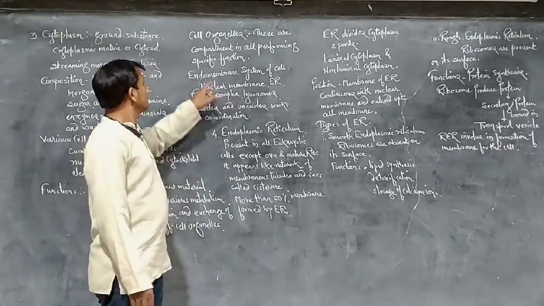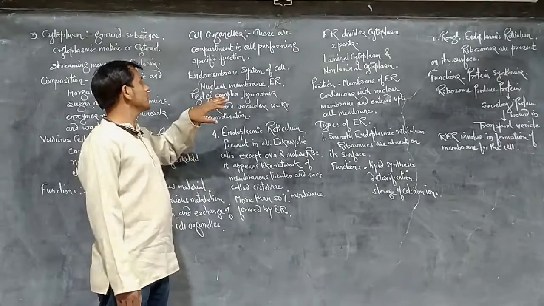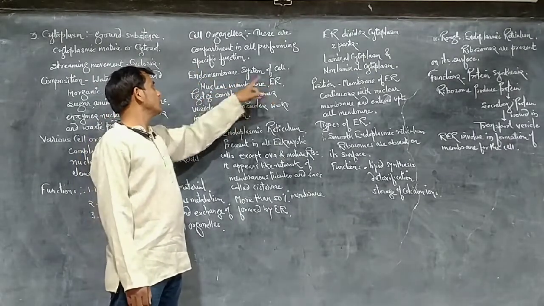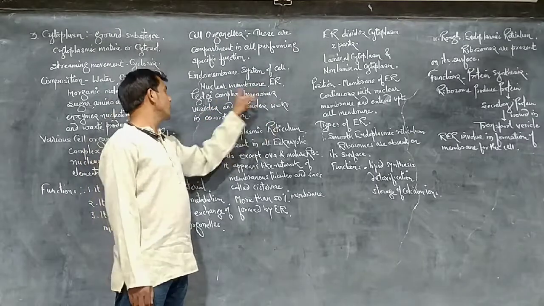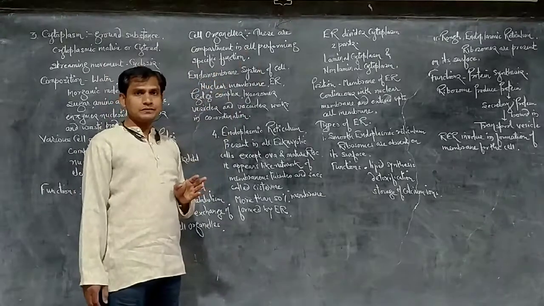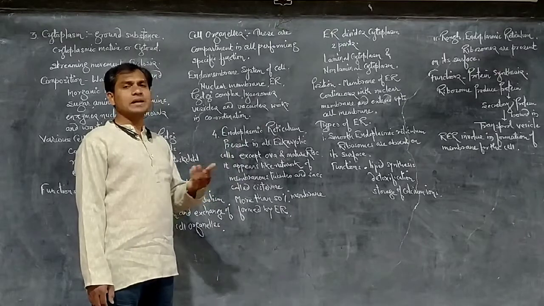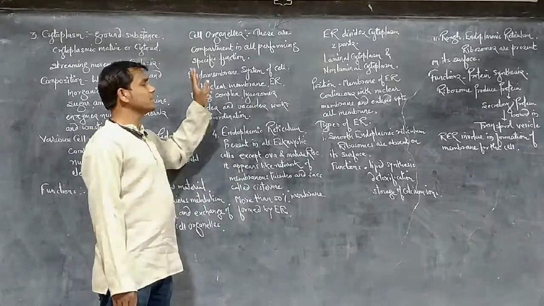So they form the endomembrane system of the cell. Here, different cell organelles like the nuclear membrane, endoplasmic reticulum, Golgi complex, lysosomes, vesicles, and vacuoles all work in coordination and form the endomembrane system of the cell. Some other cell organelles which work independently, like the mitochondria and chloroplast, do not form the endomembrane system of the cell.